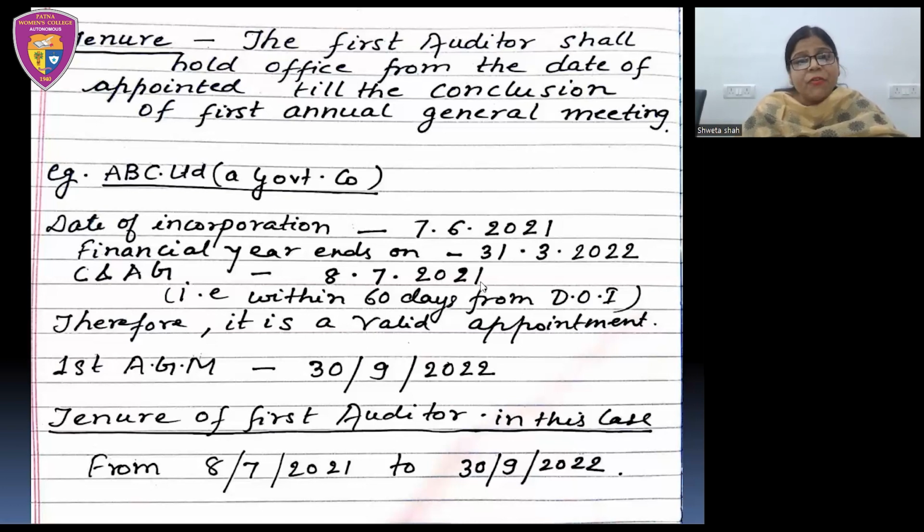And what is the date of AGM here? 30th September 2022. So here the tenure of the first auditor will be from 8th July 2021 to 30th September 2022, that is from the date of appointment till the conclusion of the first annual general meeting.